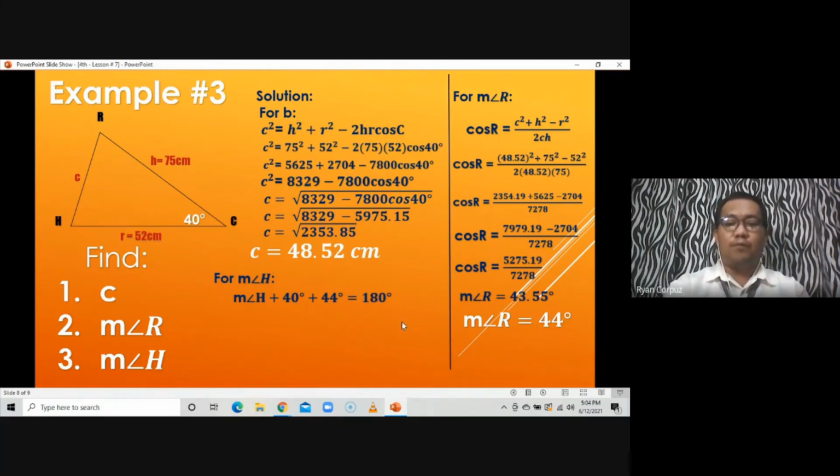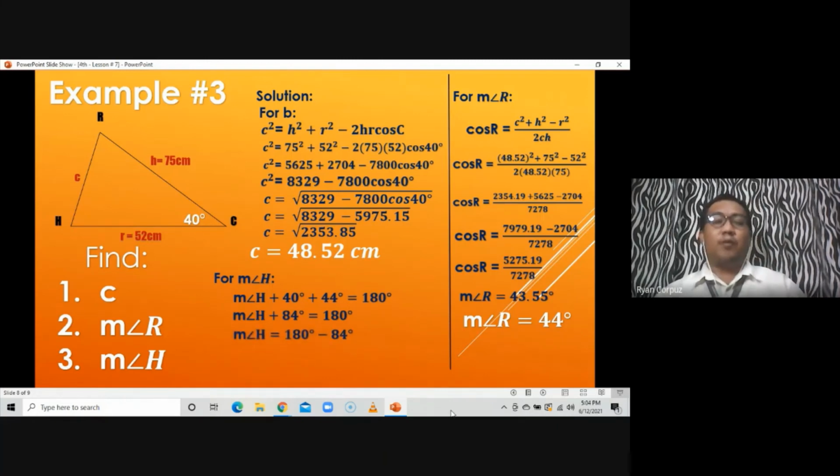Add the two, 40 plus 44, you'll come up with 84 degrees. So move yung 84 degrees to the right side of the equation, magiging minus, that would be 180 minus 84. So subtract it, 180 minus 84, you'll come up with 96 degrees. So the measure of angle H is equal to 96 degrees.